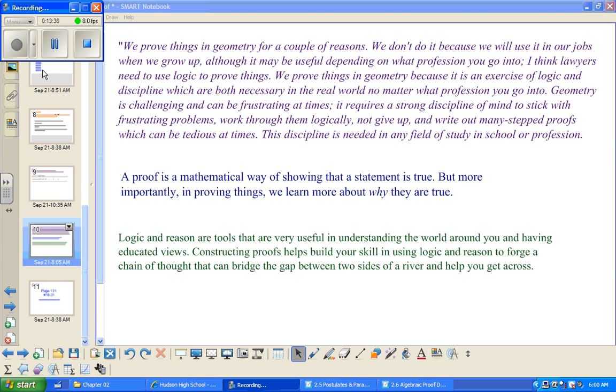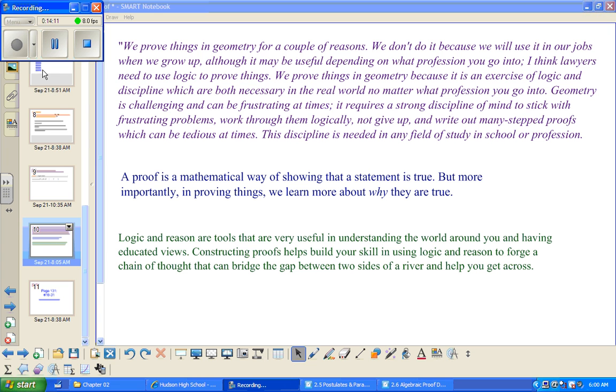I think lawyers need to use logic to prove things. We prove things in geometry because it is an exercise of logic and discipline, which are both necessary in the real world, no matter what profession you go into. Geometry is challenging and can be frustrating at times. It requires a strong discipline of mind to stick with frustrating problems, work through them logically, not give up, and write out many stepped proofs, which can be tedious at times. This discipline is needed in any field of study in school or profession.